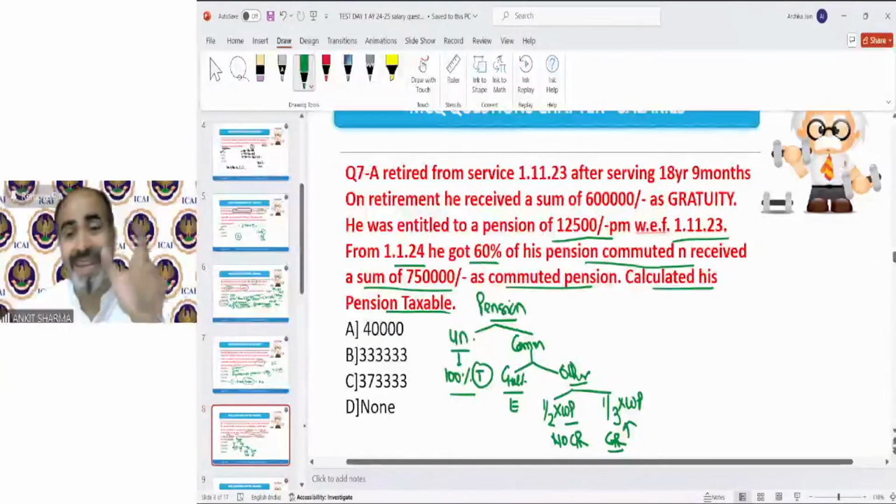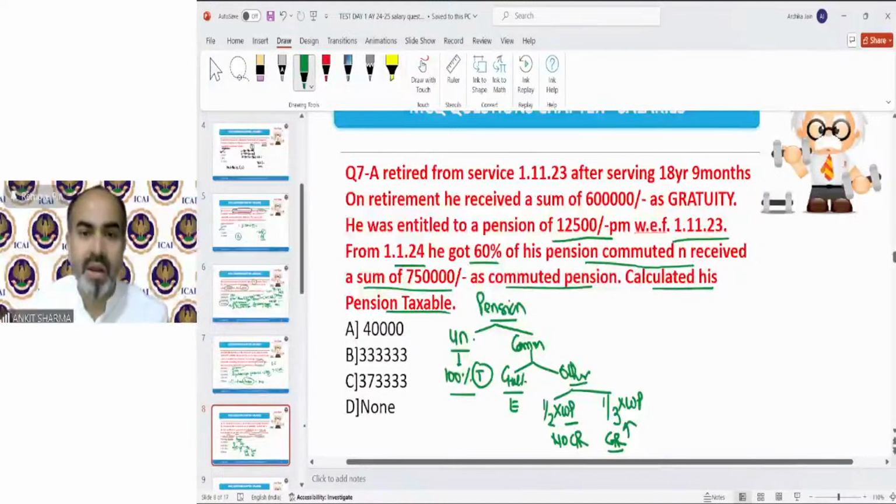It is not like that. So there is a step. You have to understand, you cannot find the solution by reading a practical question. You have to solve it in parts, one by one. So first information was this, that he has received gratuity, so I know the exemption will now be 1/3. So this information utilization has been finished.